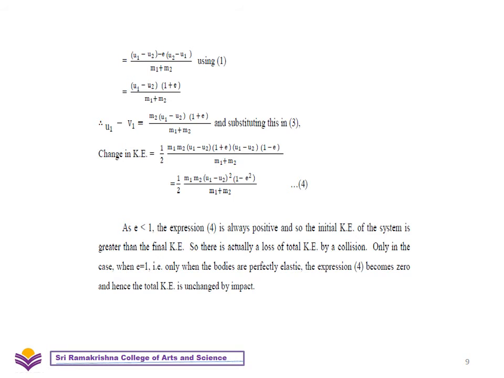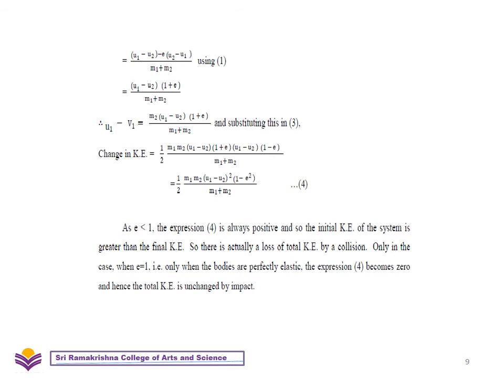u1 minus u2 into u1 minus u2 can be written as u1 minus u2 the whole square. 1 plus E into 1 minus E can be written as 1 minus E squared. That is of the form a squared minus b squared. Hence the change in kinetic energy is half times m1 m2 into u1 minus u2 the whole square into 1 minus E squared by m1 plus m2. We know that the coefficient of restitution E lies between 0 and 1.